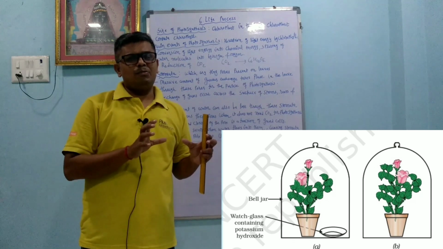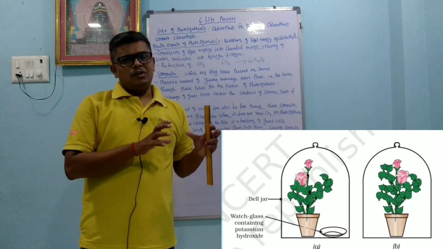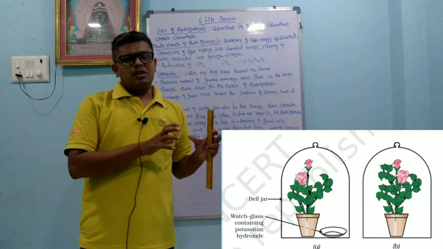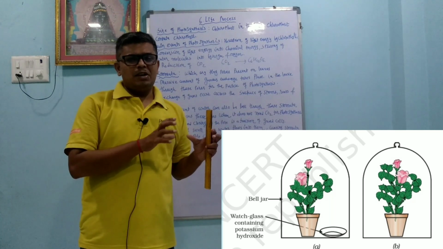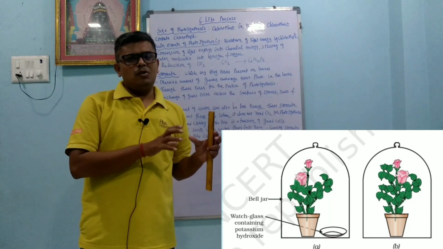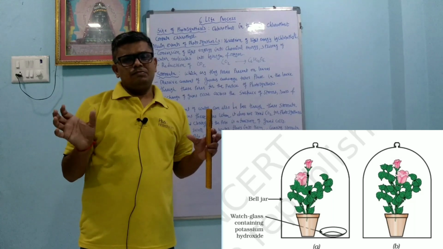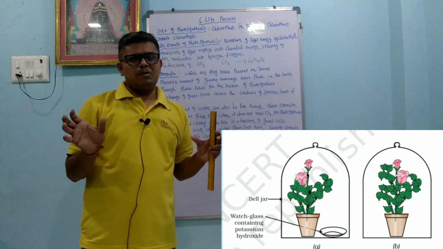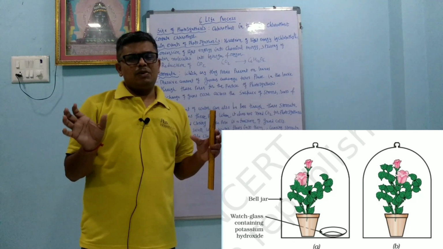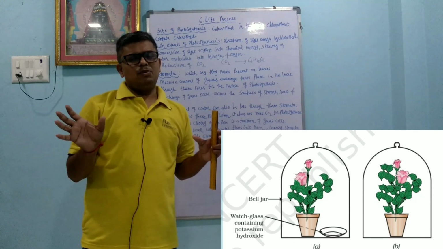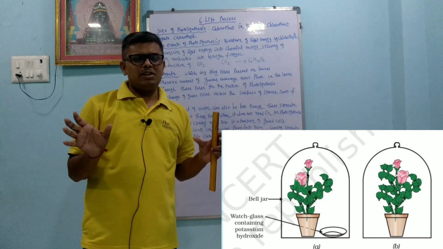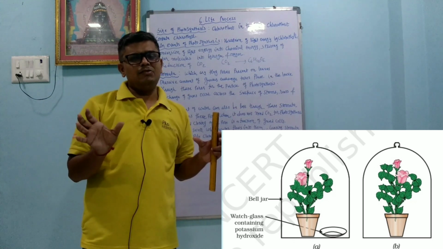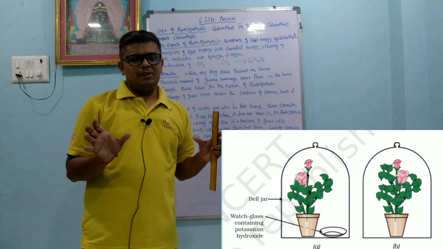After some time we notice that the bell jar in which potassium hydroxide is present remains pale yellow, and in the bell jar number 2, in which we did not put potassium hydroxide, the photosynthesis reaction occurred, and because of that the leaves became blue-black in color.